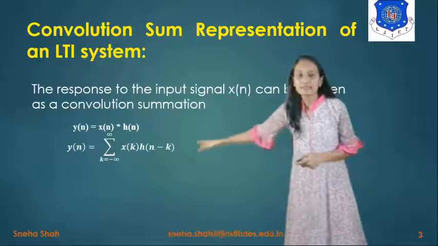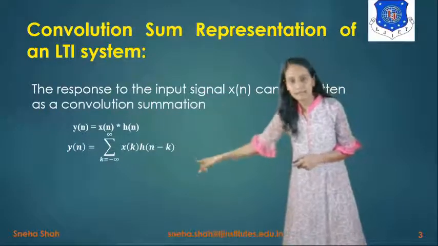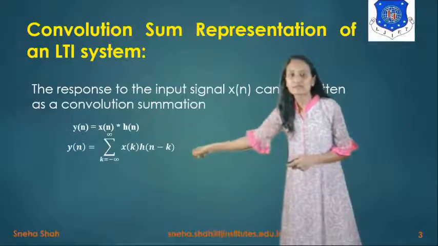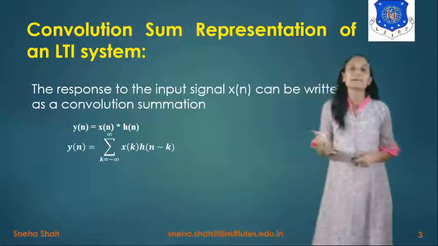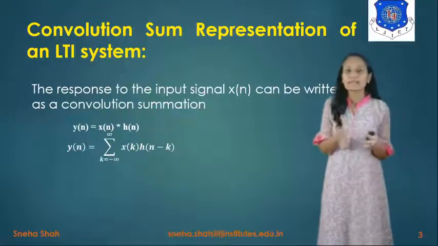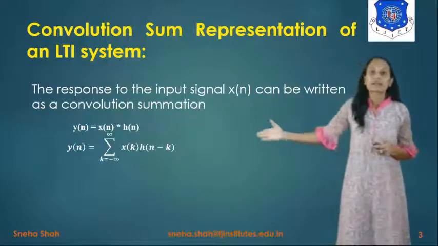So here also we will take the first signal as it is, and the second signal, which is h, is folded, meaning instead of k we have to take minus k. Then we have to do the shifting, meaning n minus k, and then we take the multiplication of these two signals, x of k into h of n minus k, to find out the overlapping area. And up to where the overlapping area exists, we take the summation of this term. So it will give you the convolution output.